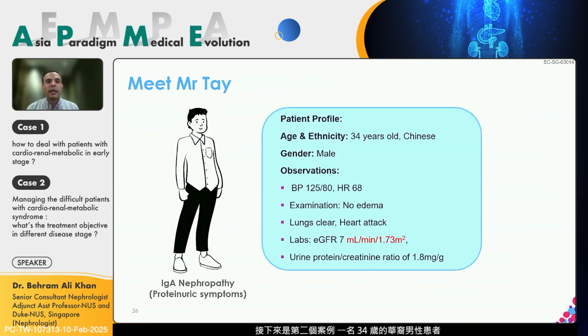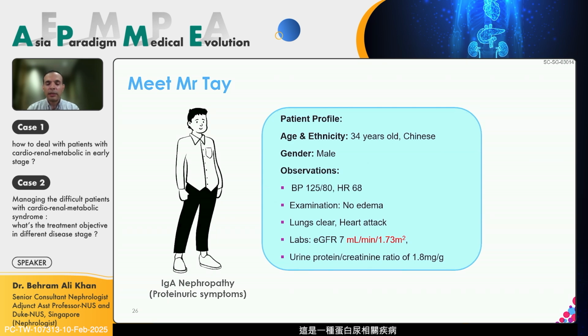This brings me to our second case, in which we have a 34-year-old gentleman, Chinese ethnicity, with a blood pressure of 125/80, heart rate of 68, and no edema, lungs and heart insignificant exam. GFR is actually 78. I'm sorry, this is a typo. It's 78, and the urine protein to creatinine ratio is about 1.8 grams per day. So this is a classic case of IgA nephropathy, again very commonly seen in Singapore.